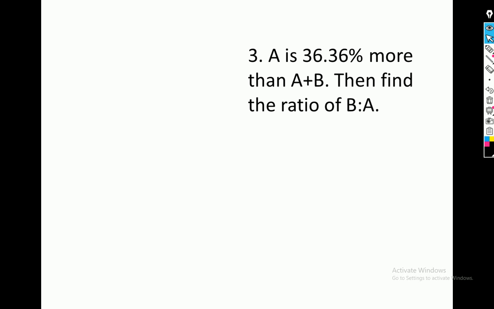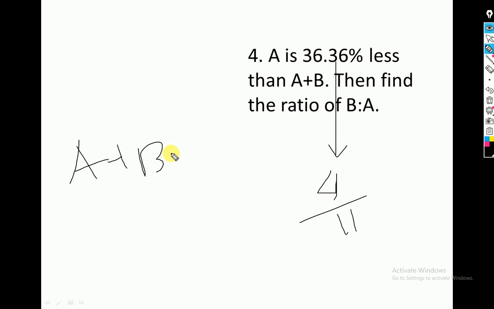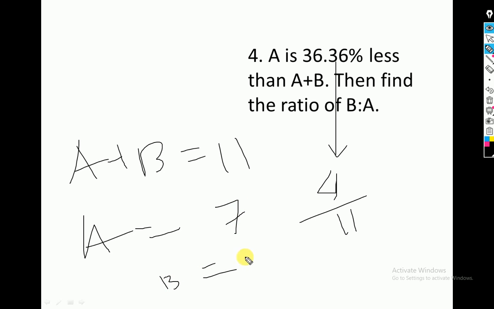Now let's move on to our next question. It says a is 36.36% less than a plus b. We know that it's 4 by 11 already. We know that a plus b is 11 and a is 4 less than 11, so a is 7 and then b is 4. So b is to a will be 4 by 7.